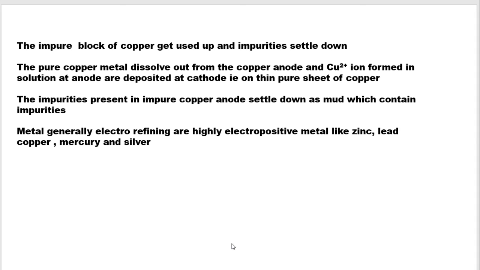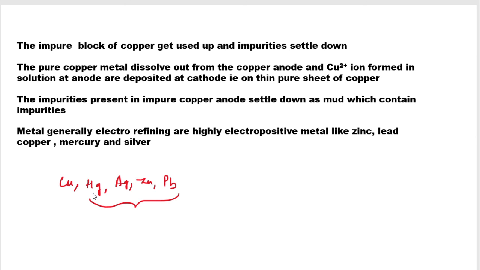Metals which are generally electrorefined are of highly electropositive nature. So the metals which can be electrorefined are copper, mercury, silver, zinc or lead. These few metals are electrorefined using electrolysis.